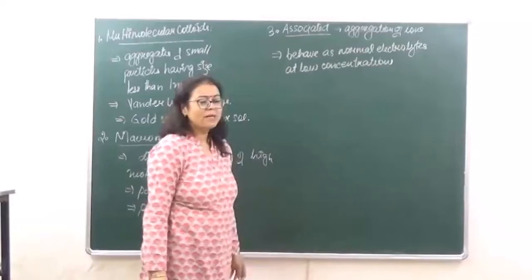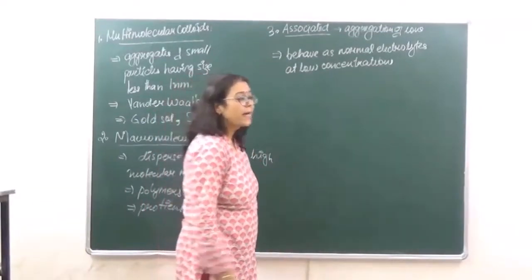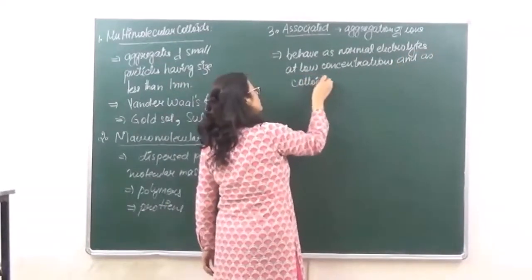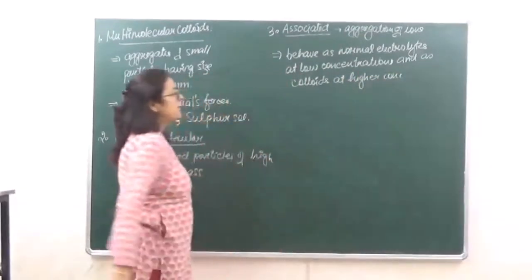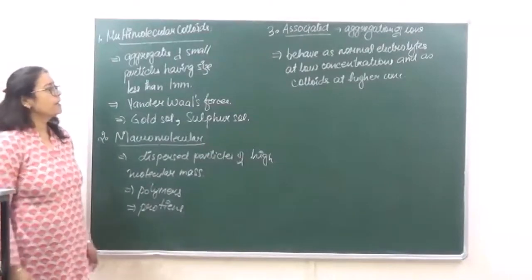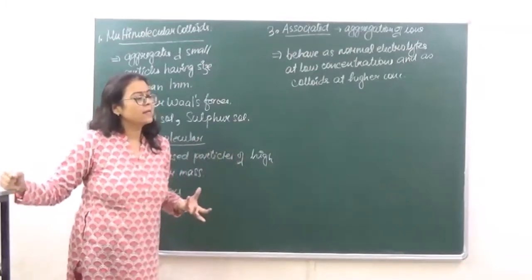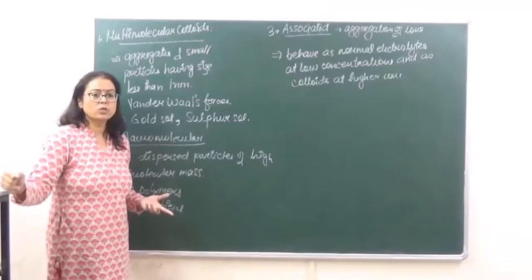They behave as normal electrolytes at low concentration and as colloids at higher concentration. So when the concentration of electrolytes increases in a solution, the ions start coming together forming clusters, and these clusters are known as associated colloids.